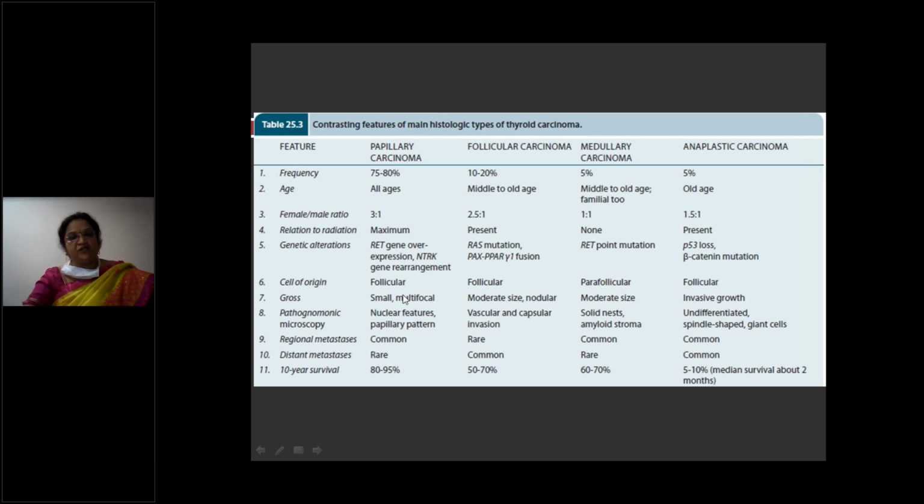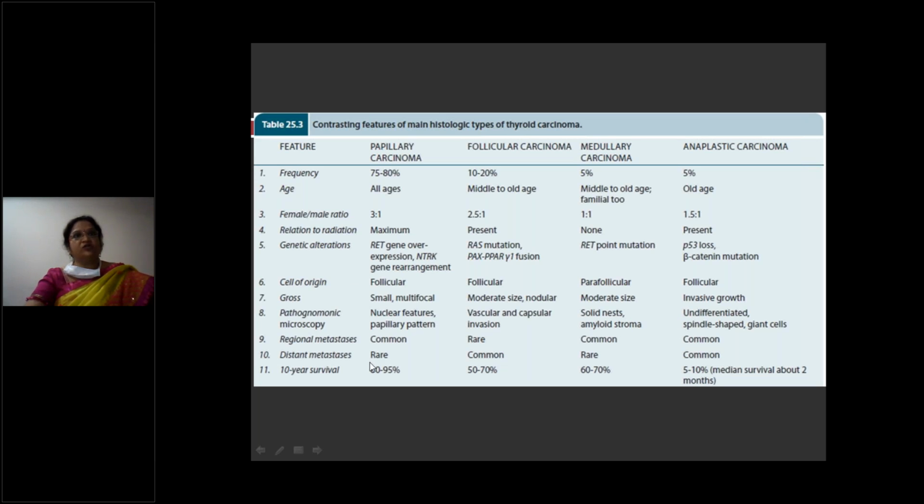Gross morphology: papillary can be small and multifocal, with cystic appearance. Follicular is moderate size with nodular arrangement. Medullary, moderate size. Anaplastic, invasive borders or invasive growth.